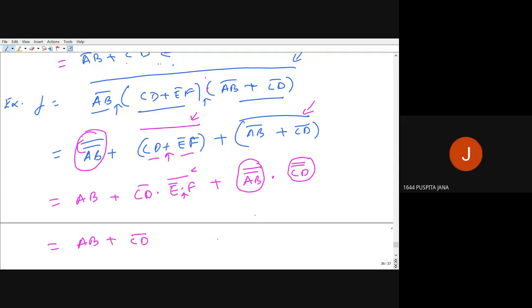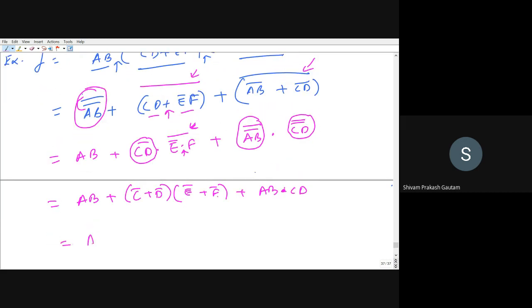Sir, CD whole bar equal to C bar plus D bar. Can you please repeat? Sir, CD whole bar, so can I do it as C bar plus D bar, using De Morgan law? Correct. Yes, so that can also be done. I forgot that step. So you can see whole bar is also there on CD, so I can again use De Morgan's theorem. So C bar plus D bar bracket. Now again for this there will be E bar plus F bar, and this is AB and this is CD, plus, sorry, dot CD.